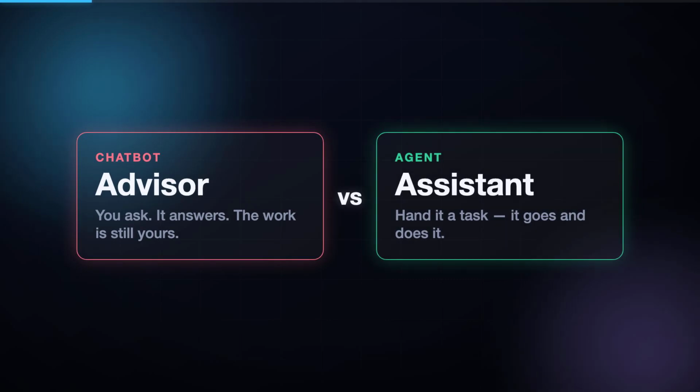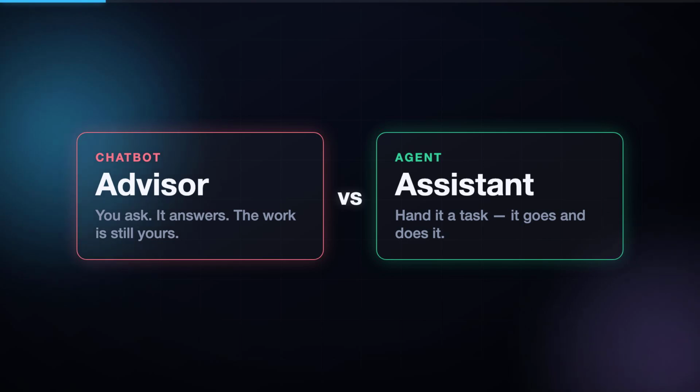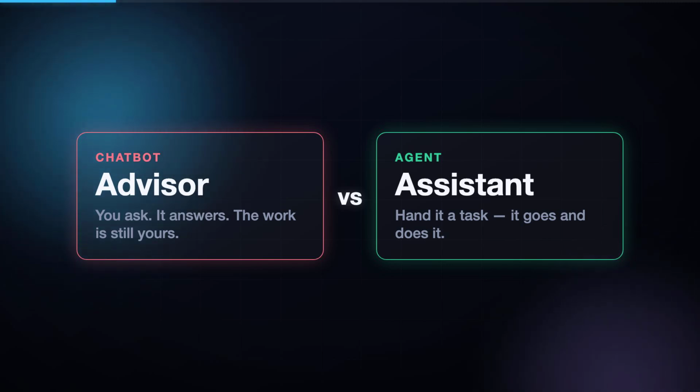Think of it like the difference between an advisor and an assistant. A chatbot is an advisor. You ask, it answers, and the work is still yours. An agent is an assistant you can hand a task to. Book me a flight, fix this bug, research this topic, and it goes and does it. The chatbot waits for your next message. The agent keeps going on its own.